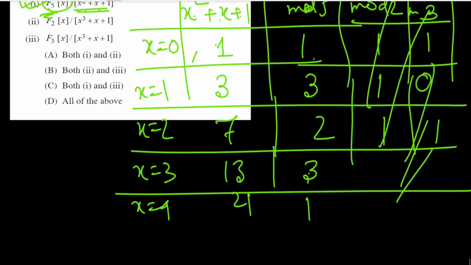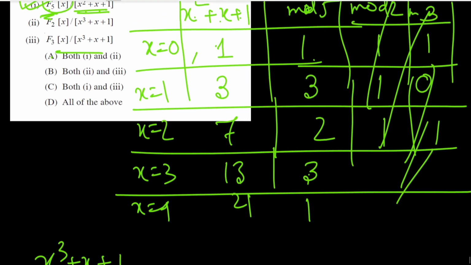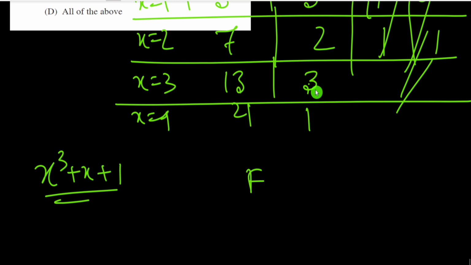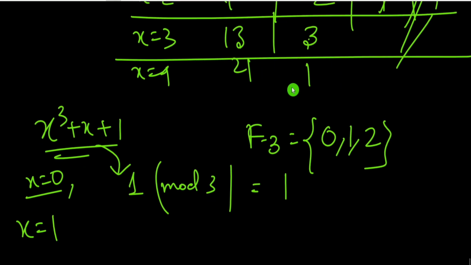Now we check option 3 first: x cube plus x plus 1 over F_3. The elements of F_3 are 0, 1 and 2. At x equal to 0, this polynomial gives 1, non-zero modulo 3. At x equal to 1, this polynomial gives 3, which is 0 modulo 3.